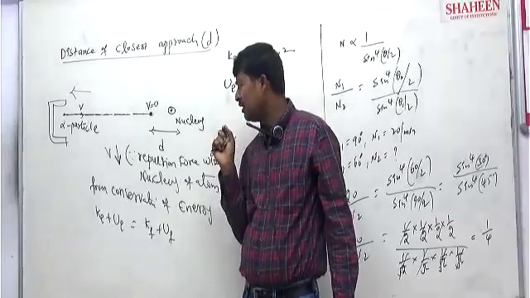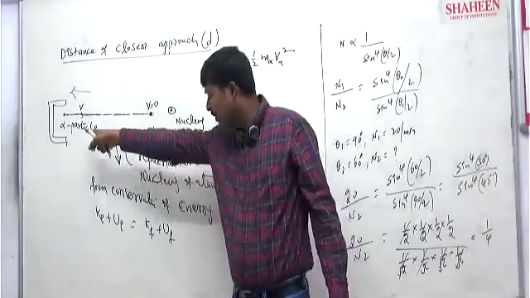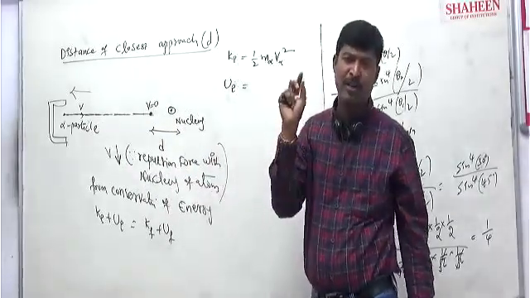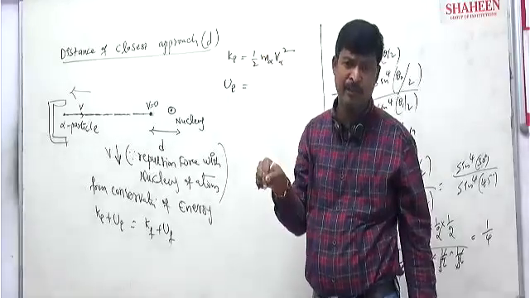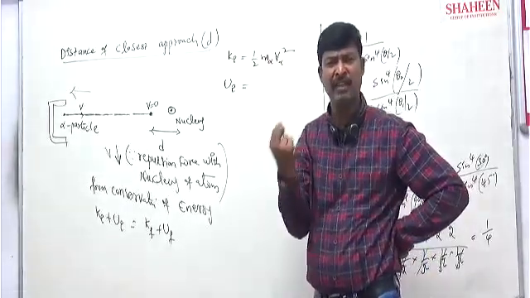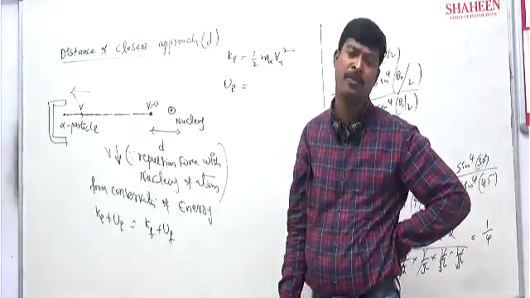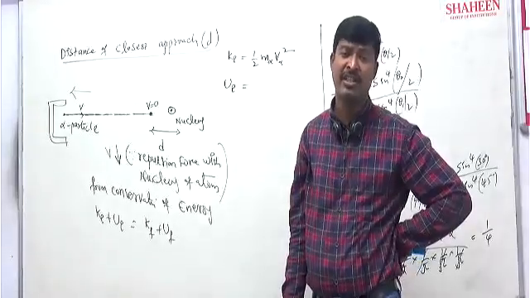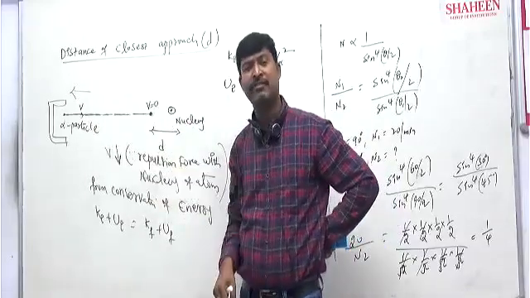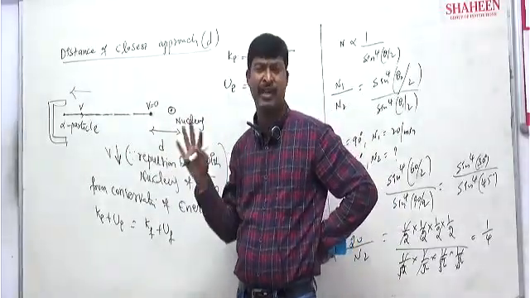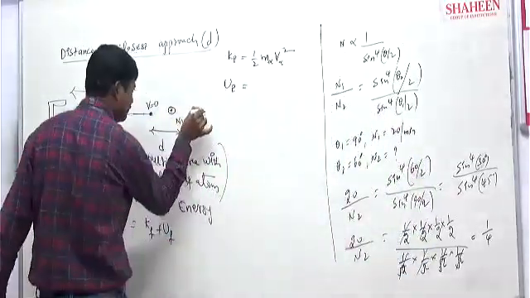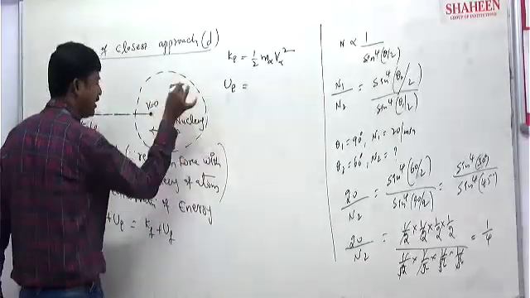In front of that, even 1 centimeter or 1 meter is effectively infinite. So the initial distance from the alpha particle to the nucleus is very large, we can say infinite. Clear? This is the atom here.